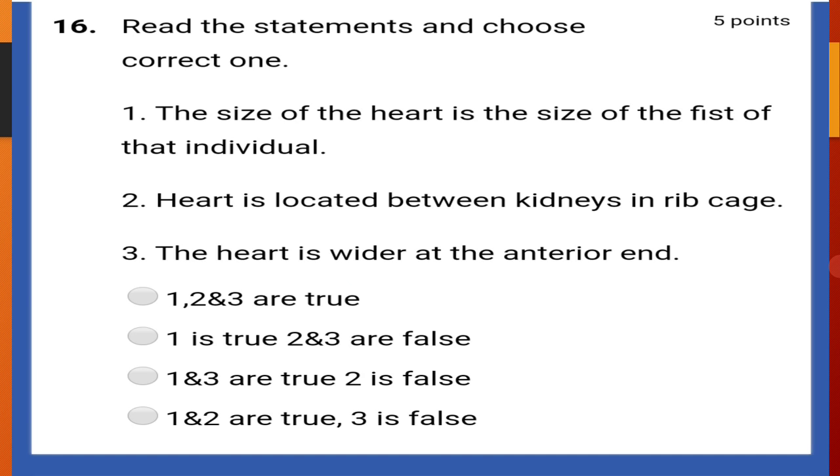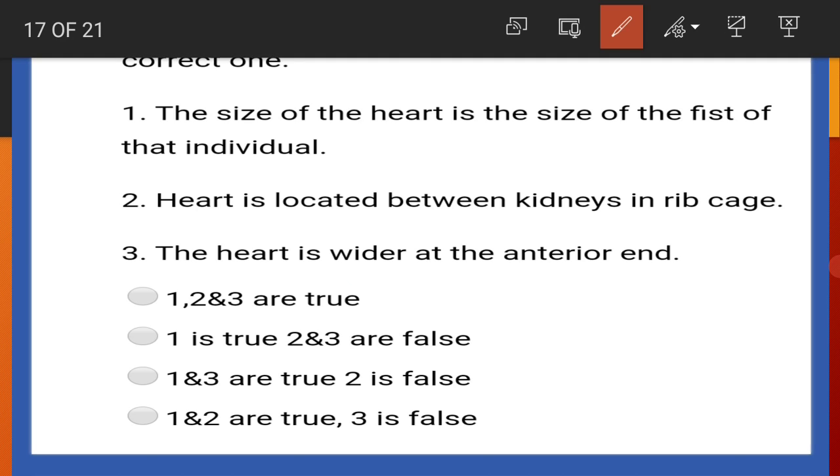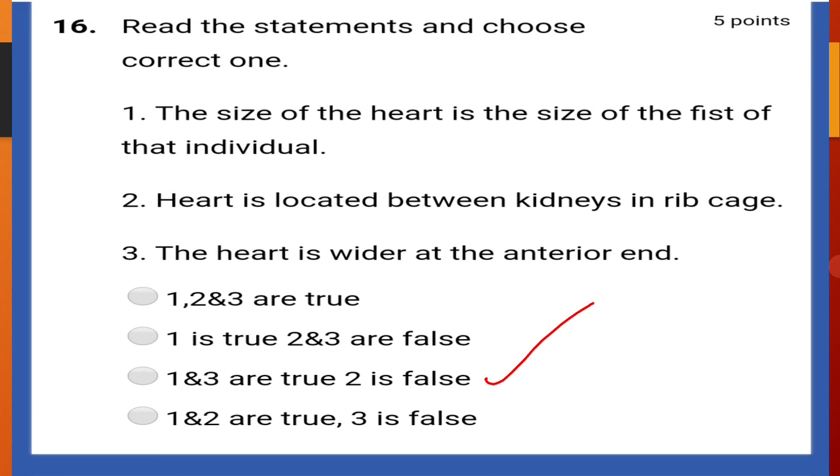Read the statements and choose the correct one. The size of the heart is the size of the fist of the individual. That is true, of course. Heart is located between kidneys in rib cage. This is wrong. The heart is wider at the anterior end. This is true. So first statement and third statement are true and second is false. That is, the answer is 1 and 3 are true and second one is false.